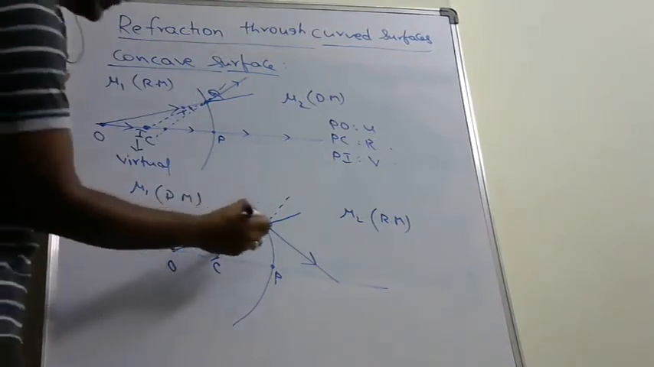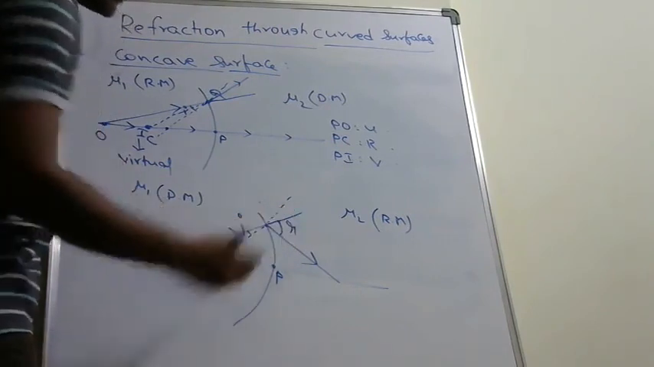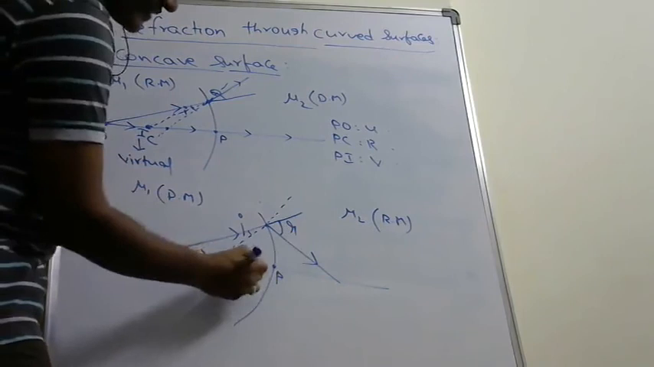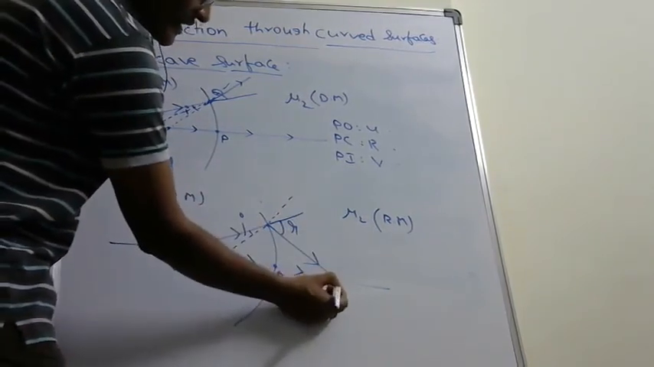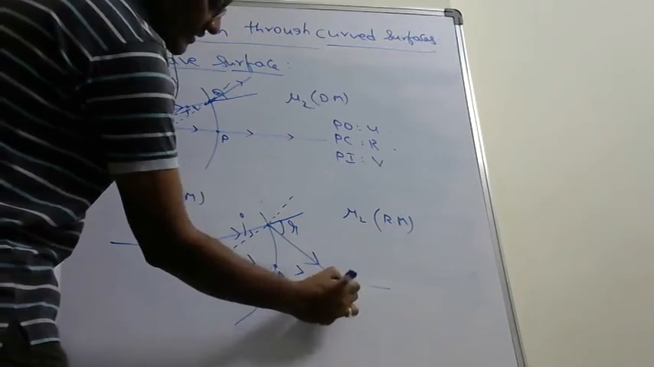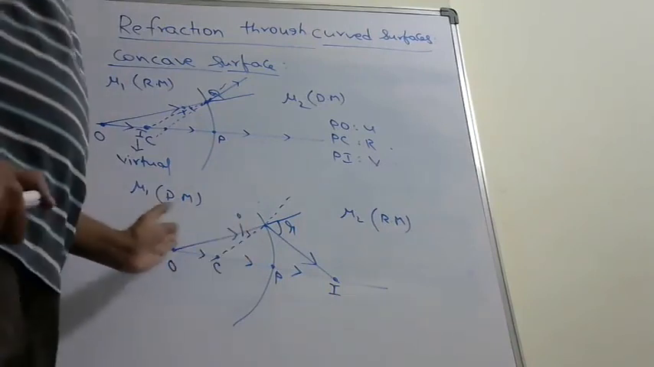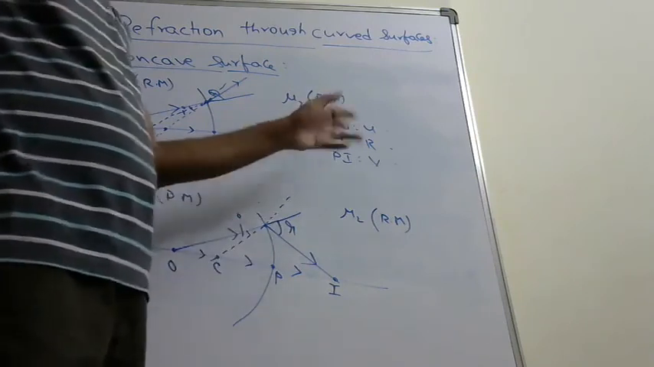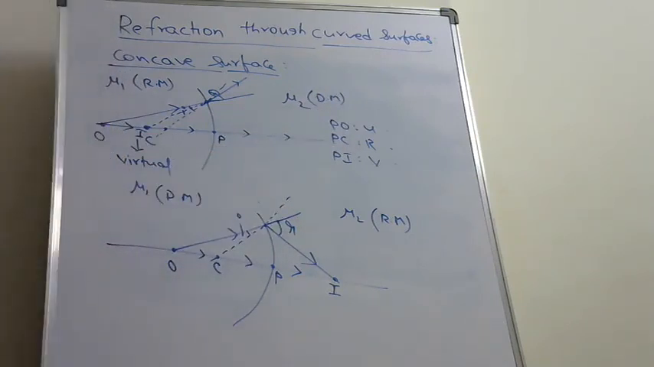This angle is the angle of incidence. This angle is the angle of refraction. And these two refracted rays, this is one refracted ray, this is another refracted ray, meet here and form the image I of the object. Here PO is the object distance denoted by U, PC is the radius of curvature denoted by R, and PI is the image distance V.